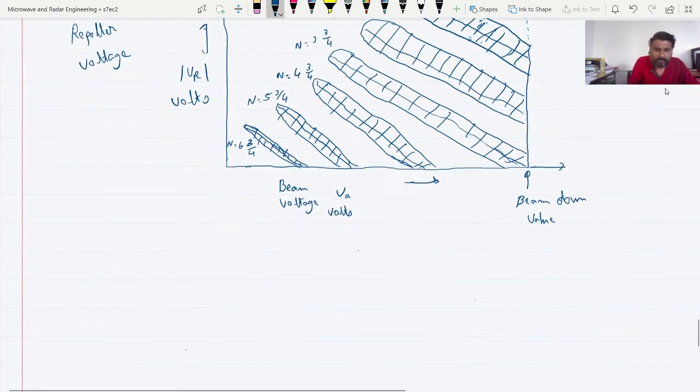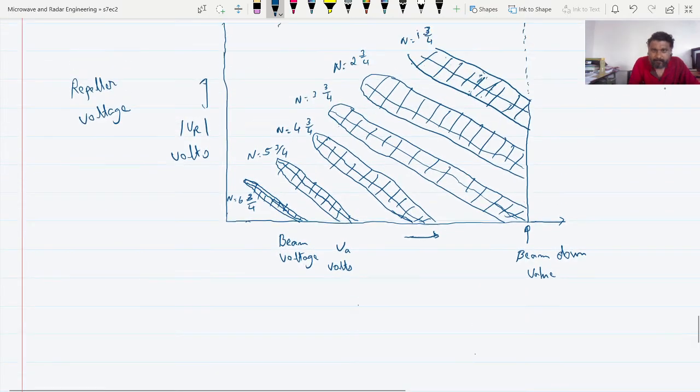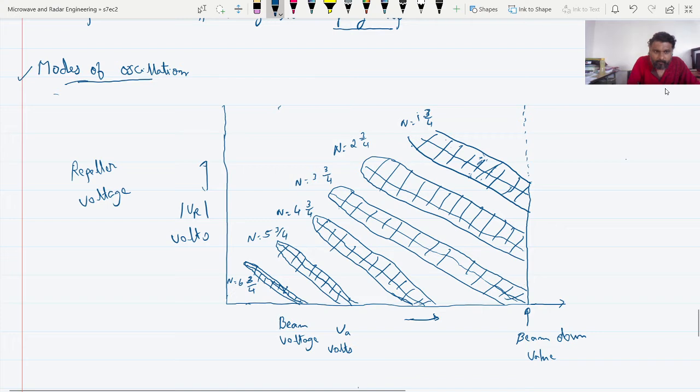Let me write the first point. Take the graph with respect to the Doppler voltage, the mode of VR in volts, and the beam voltage, that is VA in volts. This point is nothing but the beam down value or breakdown value. You can write beam down value or breakdown value.